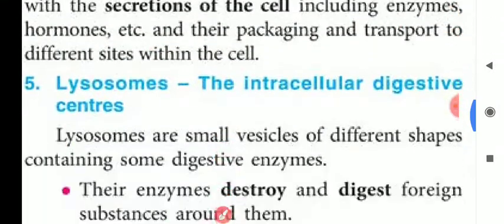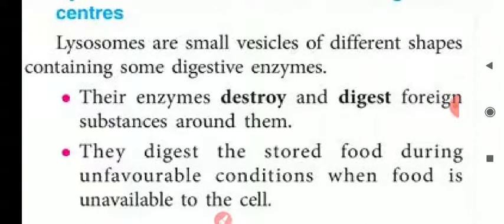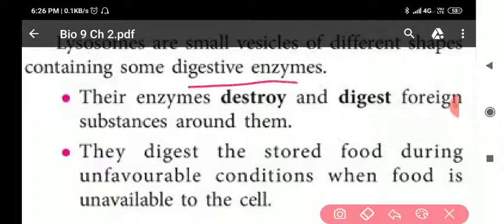Next, my dear students, are the lysosomes. Lysosomes are small vesicles of different shape containing digestive enzymes. Their enzymes destroy and digest foreign substances around them. If any foreign substance enters the cell, my dear students, then these enzymes destroy and digest it.